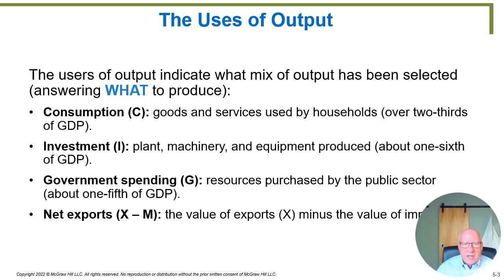The next thing we're going to consider is that business people also spend money, but they spend money on machinery. In this case, plant machinery and equipment, which we call capital goods. So investment, we usually abbreviate with the letter I to capture the spending on investment. That makes up about 1/6 of GDP.